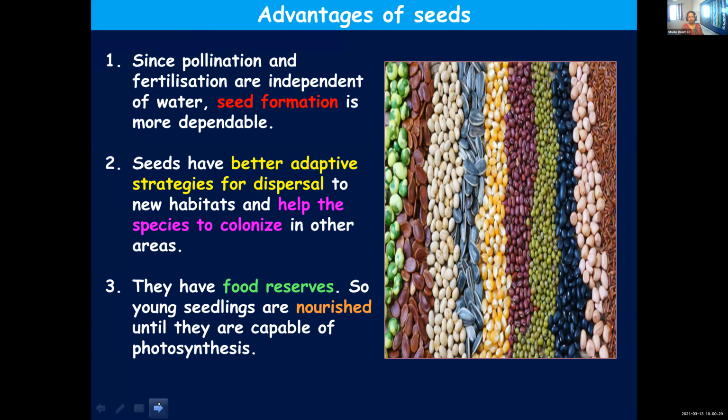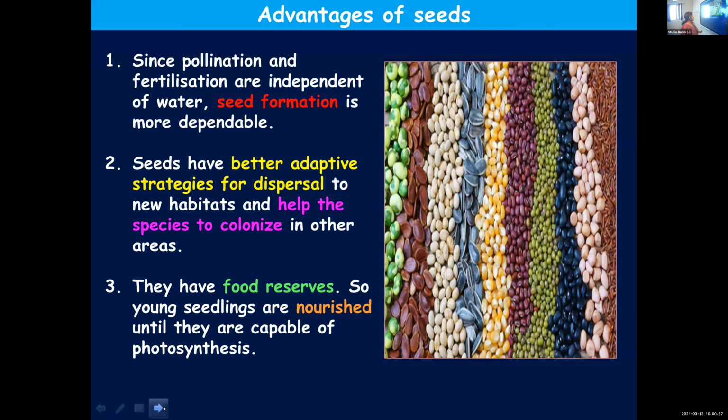The embryo gets nourishment, and it emerges as a seedling, and the seedling also gets nourishment until it develops properly to carry out photosynthesis. Once they start producing green leaves, they can carry out photosynthesis on their own. Till then, they depend on the stored food present in the seed. So that was the third advantage.